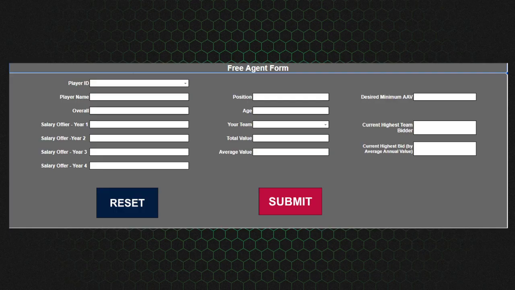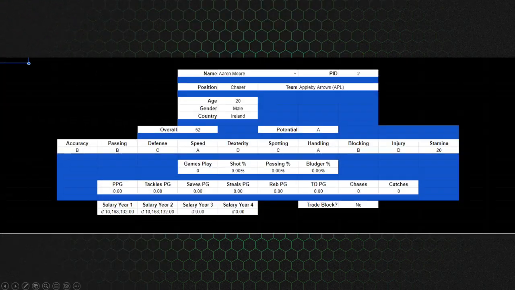When you find a free agent that you are interested in, you go to the free agent list, you look them up. Oh, I really like this player. Let me go ahead and put a bid on him. You can come up here to this player ID drop down. And if we go back and look at this, so every player has a player ID. It is listed.